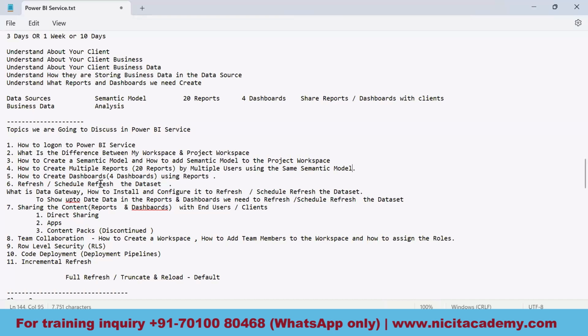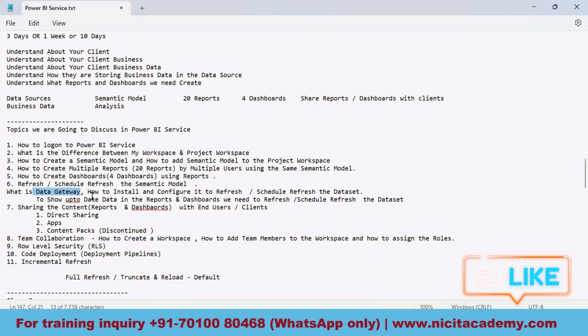What do you mean by refresh? What do you mean by scheduled refresh? Scheduled refresh of the data set. Data set is nothing but the semantic model, let me just replace it. This is a semantic model here. How to refresh it? For refreshing, we need a data gateway. That is another software which we need to install. We can't go on with refresh without this particular software. So how to download it, how to configure it, and how to configure scheduled refresh, we are going to study in depth in the coming sessions.